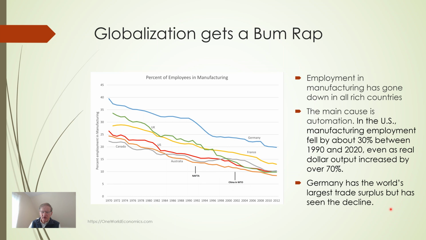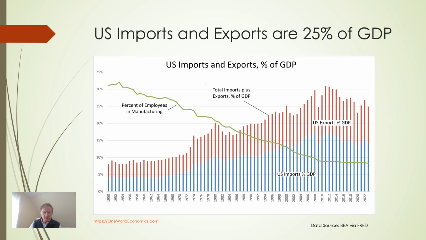The real reason for the decline in manufacturing jobs in advanced economies is automation. It takes fewer workers now to produce larger amounts of goods. The value of manufacturing output has actually increased in the United States, even while manufacturing employment has fallen. Mechanization and automation have reduced the need for employment in agriculture and manufacturing. 80% of us now work in what are called services, and AI may drastically reduce the need for labor in some services going forward.